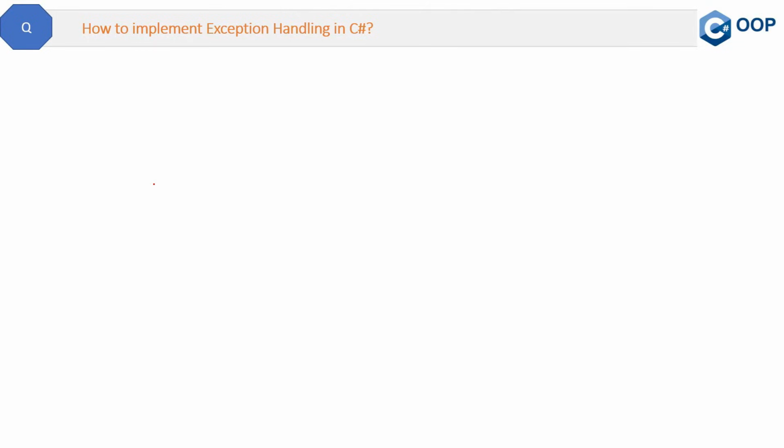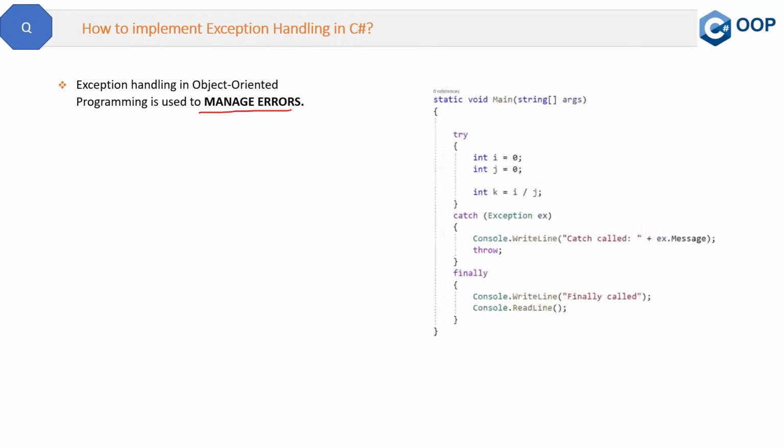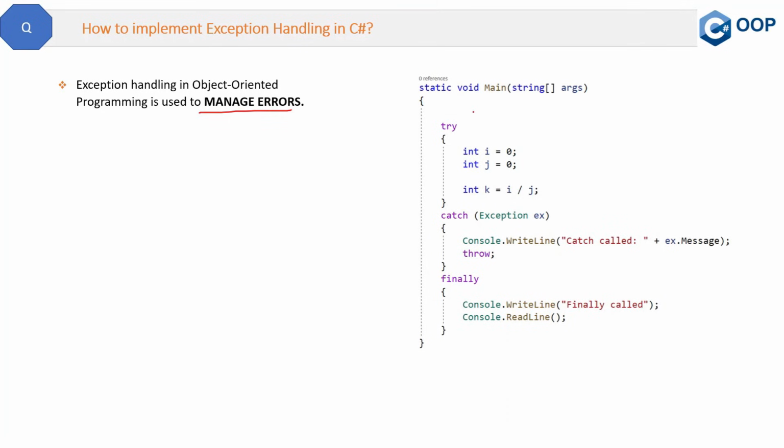Here is a very good and very common question which is asked in many interviews: how to implement exception handling in C#. Like other questions, I will share the simplest answer to this question. Exception handling in object-oriented programming is used to manage the errors. Let me show you the code also. Here you can see we have these four main keywords: try, catch, throw, and finally. These are the keywords through which we do exception handling in C#. Let's explore them one by one.